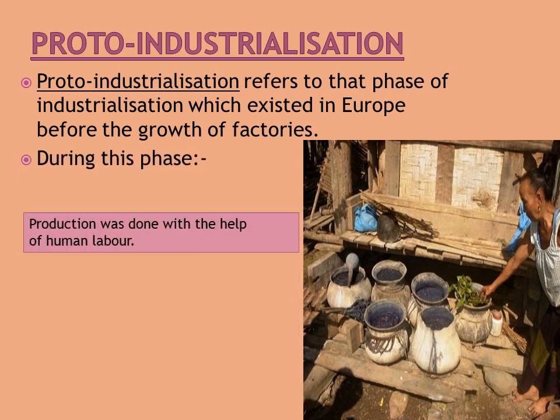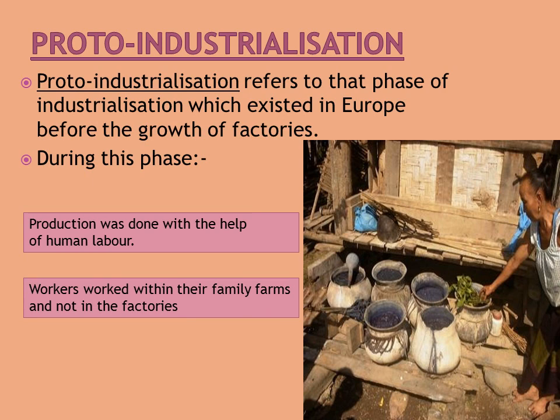Production was done with the help of human labor during this phase. That means it was not done through machines. Workers worked within their family farms. That means within their house or in small workshops. They did not work in factories. And the system was entirely controlled by merchants. That means small businessmen.